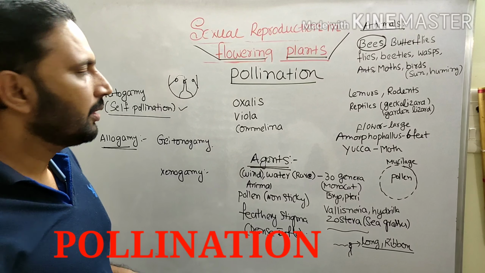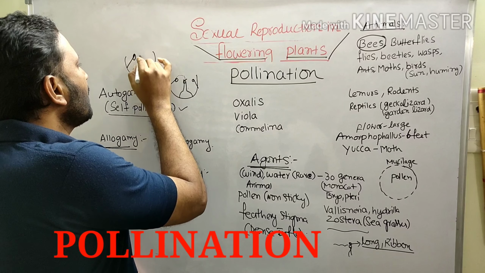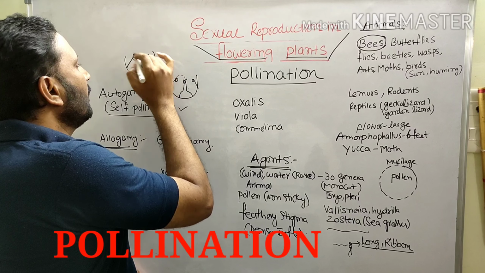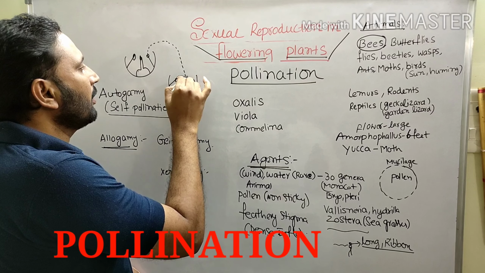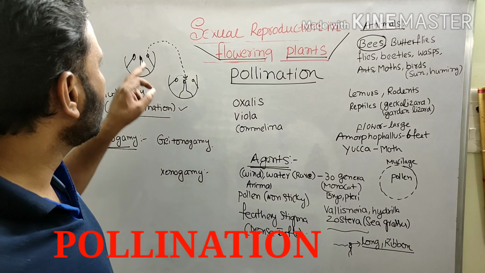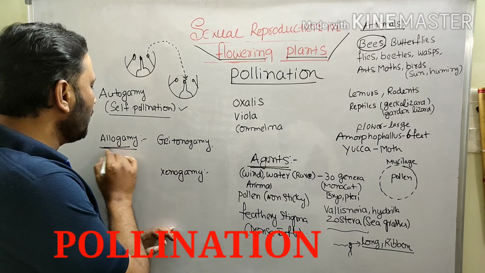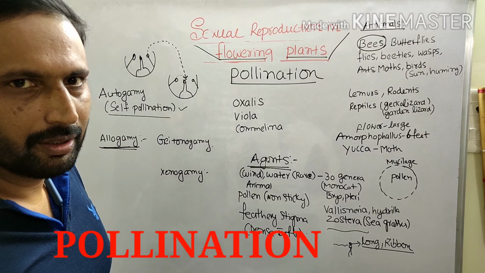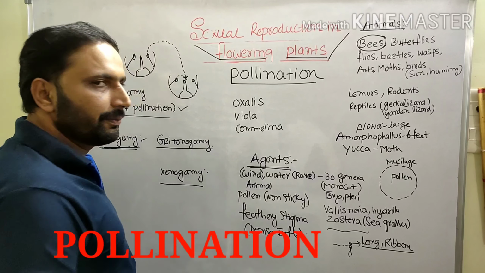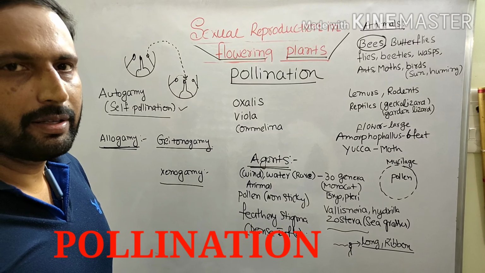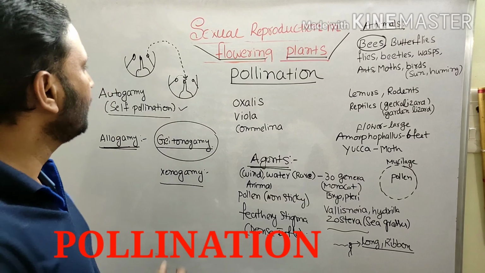Allogamy. Transfer of pollen grains from stamen of the one flower to stigma of another flower is called allogamy, that is cross-pollination. That cross-pollination again has two types, geitonogamy and xenogamy. Geitonogamy means very simple.